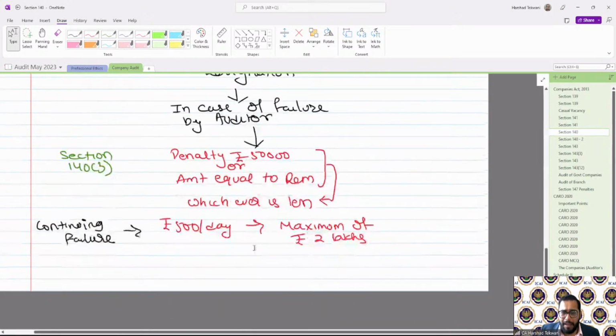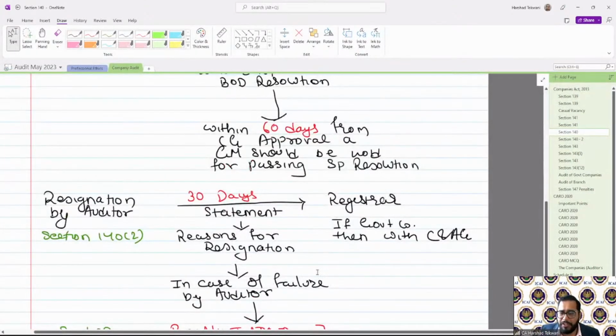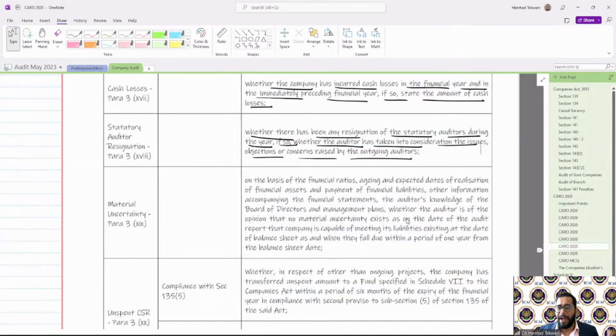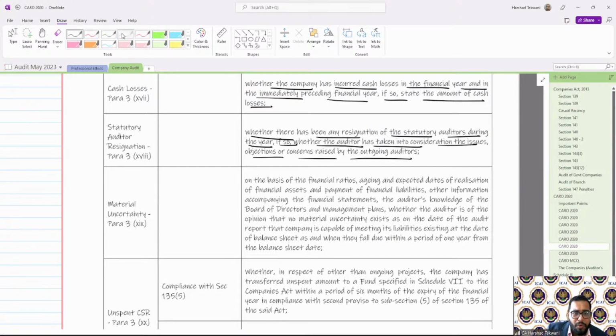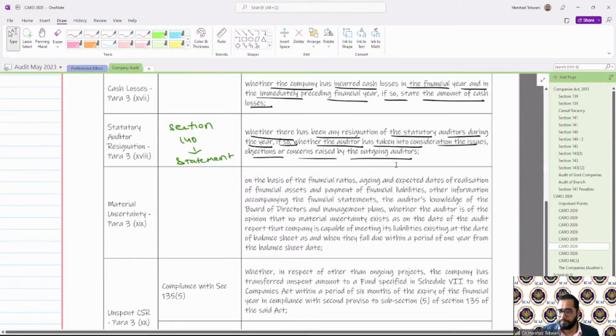In case of a failure, there are penalties. So this reason for resignation contains the details we are required to check, on why the outgoing auditor resigned, and accordingly whether any objections or concerns have been raised or not. So this is directly related to Section 140, where a statement is required to be filed. And accordingly, I need to correlate the same.